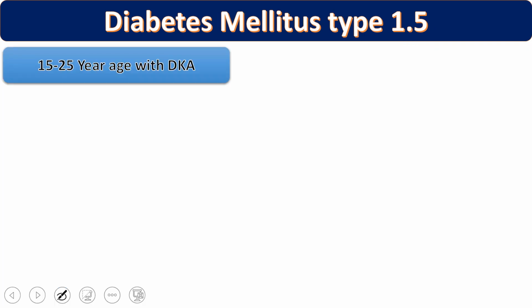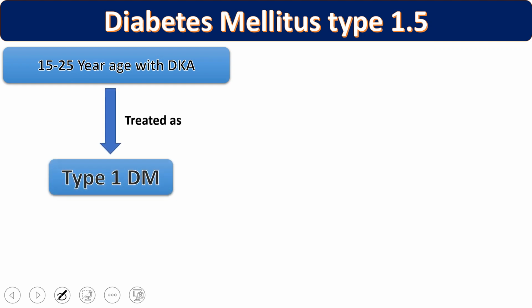In this case, two stages are there. I have told you, one is ketone prone diabetes, and the second one is LADA. In the first example, a person is roughly 15 to 25 years of age, say 25 years, and has diabetic ketoacidosis. So normally it will be treated as type 1 diabetes mellitus.